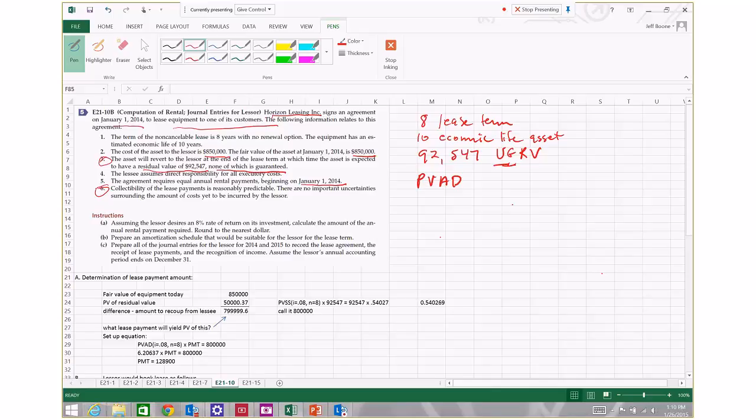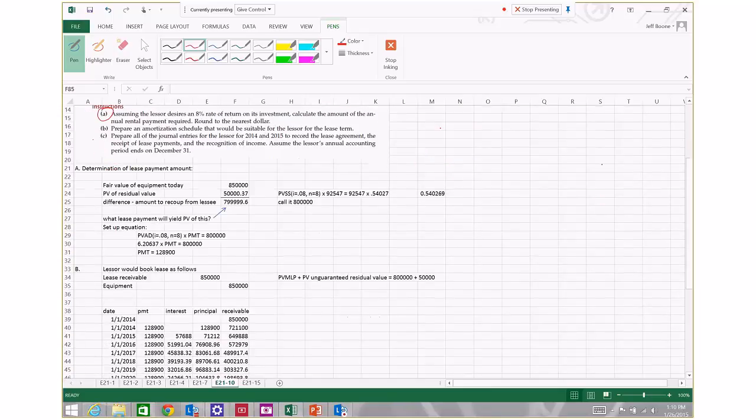All right. So in part A of the problem, we're asked to assume that the lessor desires an 8% rate of return on its investment, and based upon that, calculate the amount of the annual rental payment that the lessor is going to charge. Here's how the lessor is going to determine the amount of the rental payment to charge.